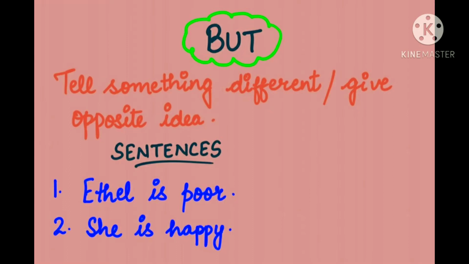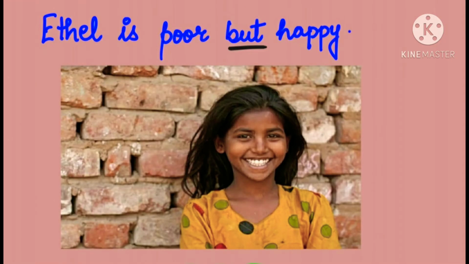Now how we will use that? Ethel is poor but happy. She is not rich but happy. So if we join these two sentences, we'll write but. Ethel is poor but happy.